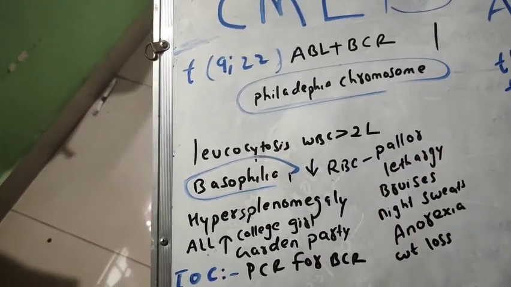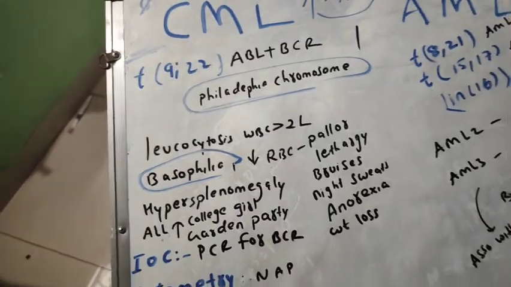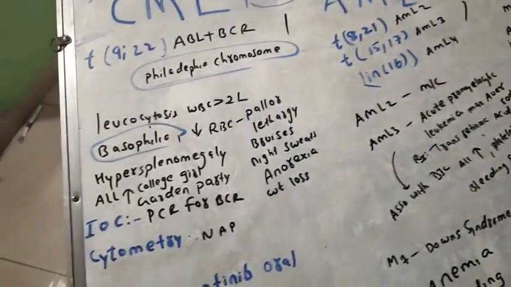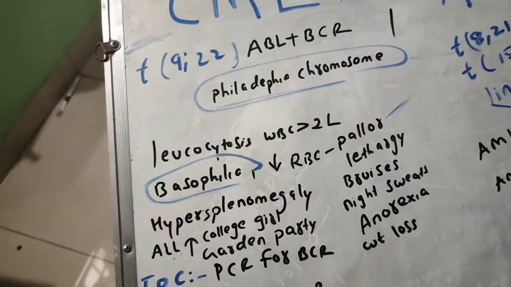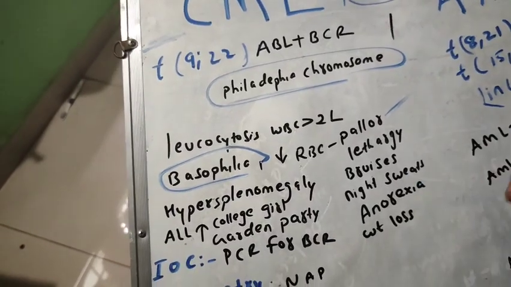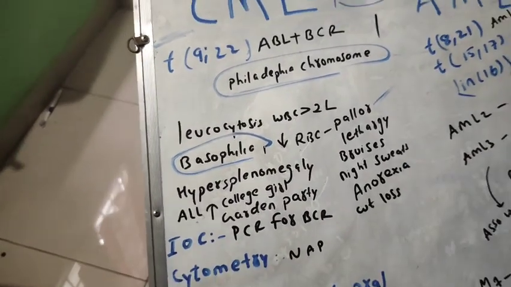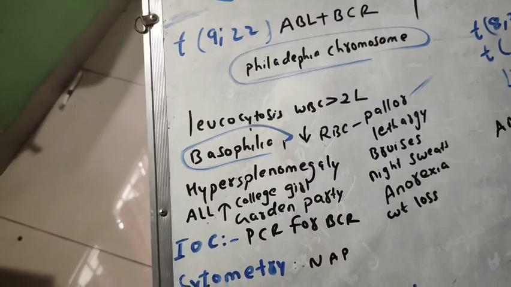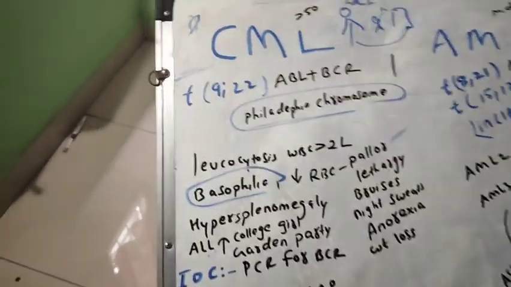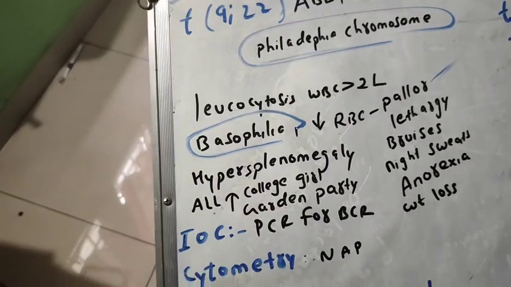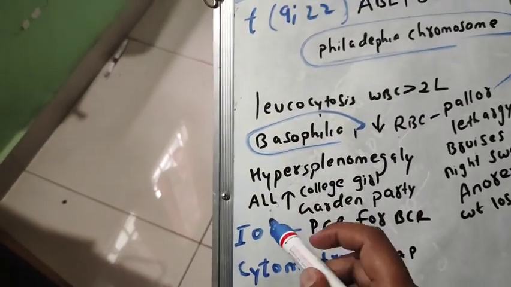There is always reduced RBC, so there is pallor. The patient will be very lethargic, with bruises, night sweating, anorexia, weight loss, and hypersplenomegaly. Splenomegaly is seen everywhere, but here there is massive splenomegaly.